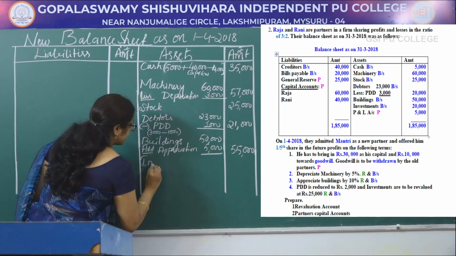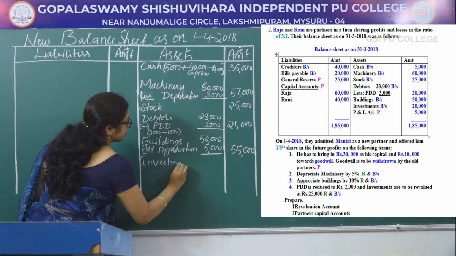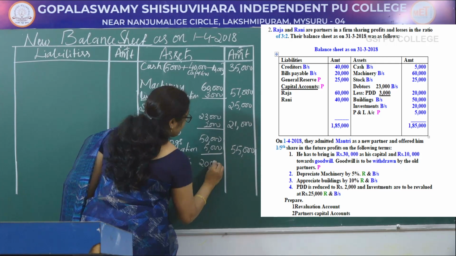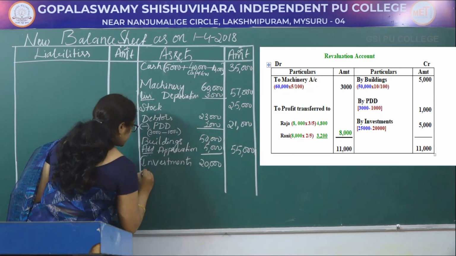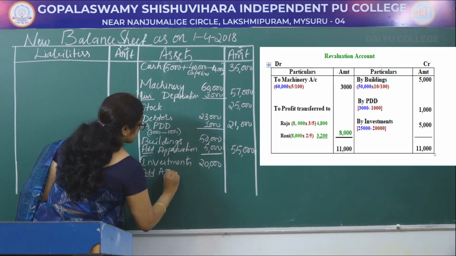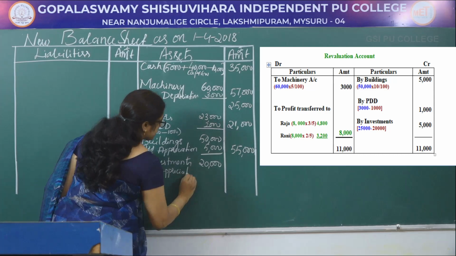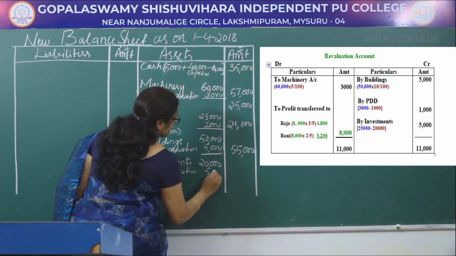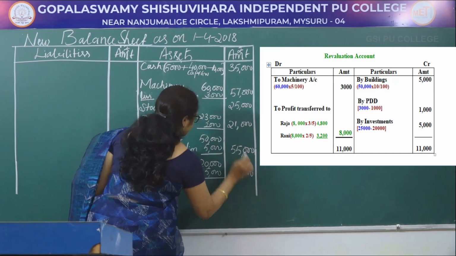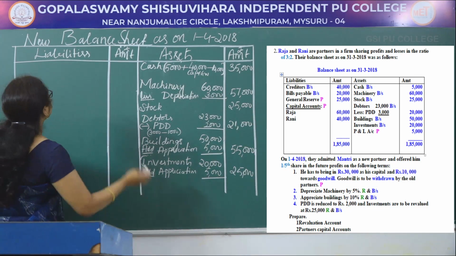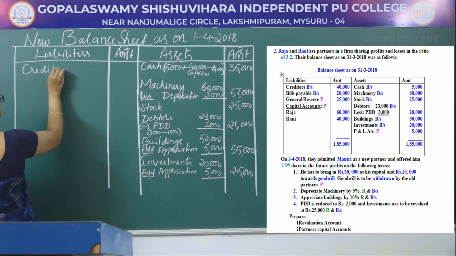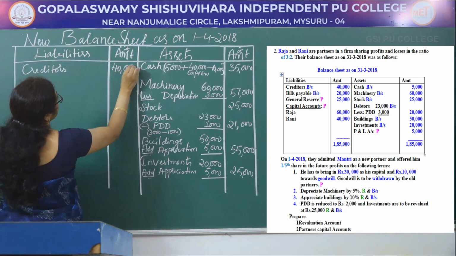Next, investment. There is an adjustment for investments. Actual value given in the old balance sheet is 20,000. Add appreciation 5,000, total 25,000. On the liability side of the balance sheet, creditors is 40,000.